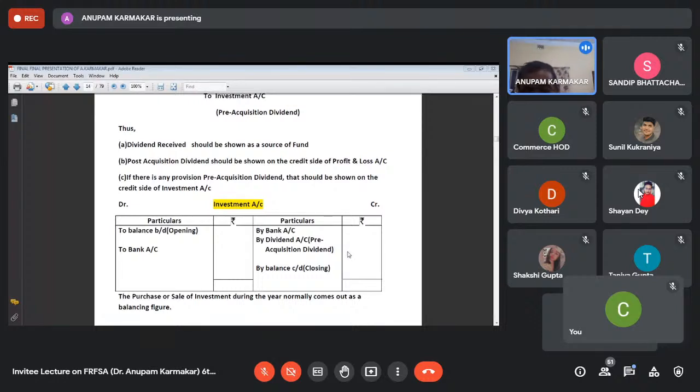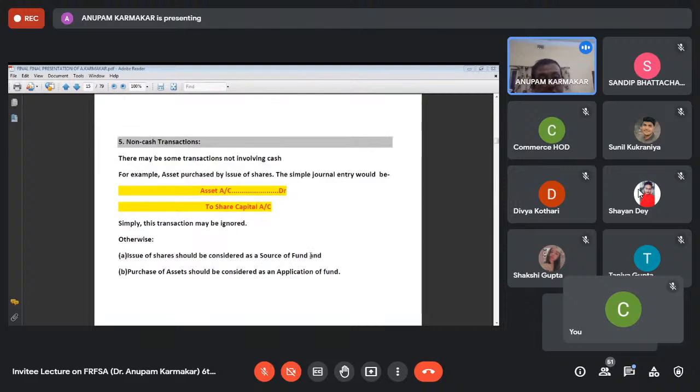So this is the investment account: opening and closing balance, by bank account sale of investment, to bank account purchase of investment, to dividend account, that is the pre-acquisition dividend. Okay, so you have to open an investment account whenever there is pre-acquisition and post-acquisition dividend. And there are some non-cash transactions. For example, assets purchased by issuing shares.